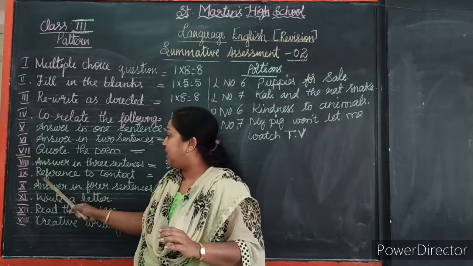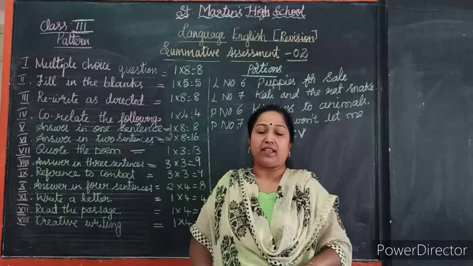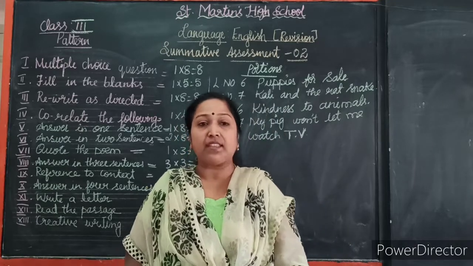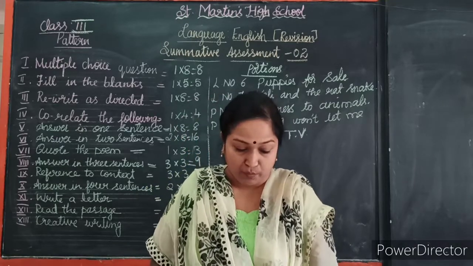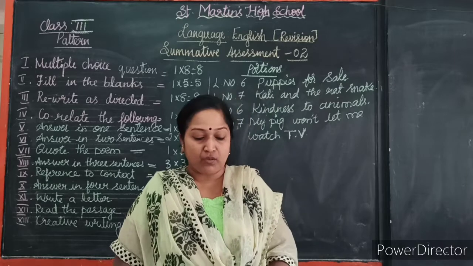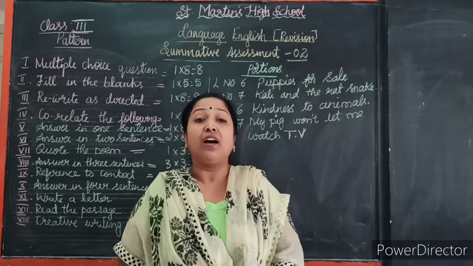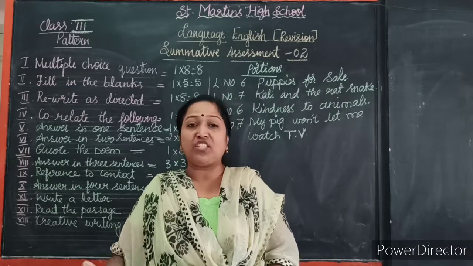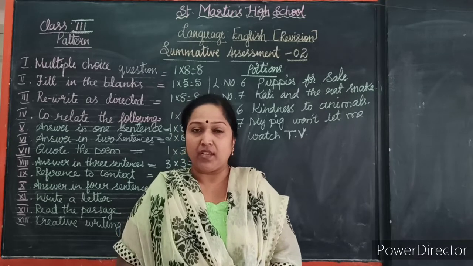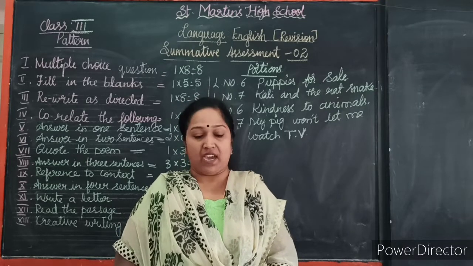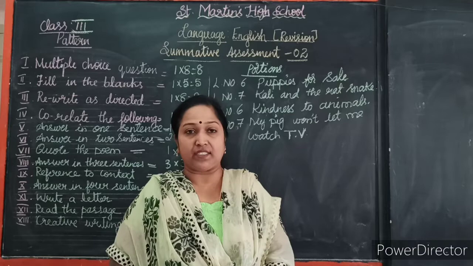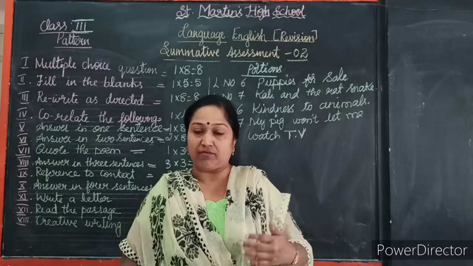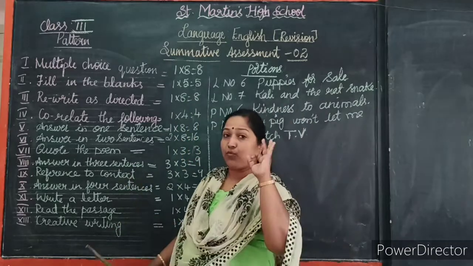So 9th main is reference to context. Reference to context is nothing but who said to whom. Example, but when she calls me her darling. From which lesson is it taken? So you have to write mummy's darling, and who said this and to whom was it said. You have to write, children. So we will give 3 questions.